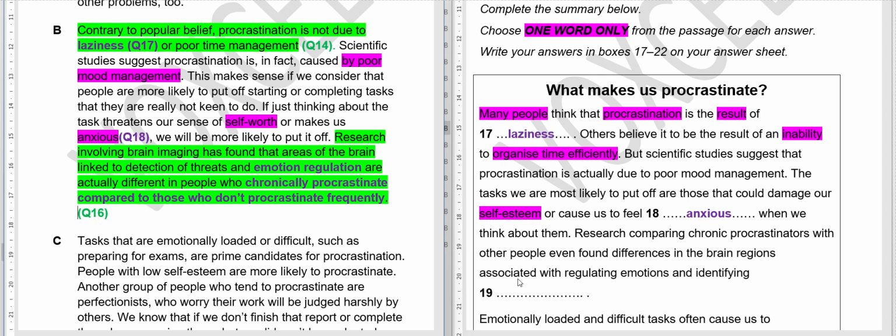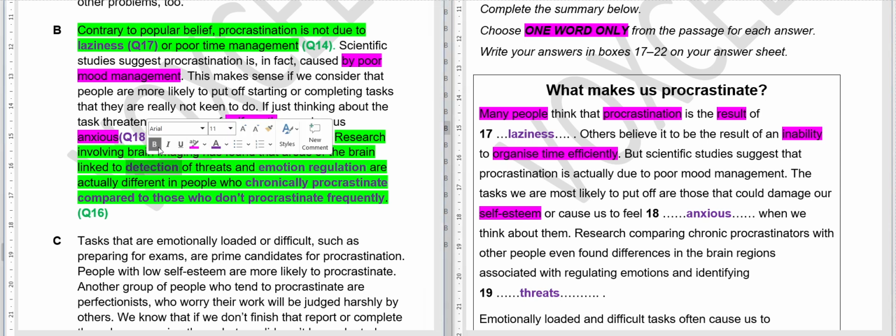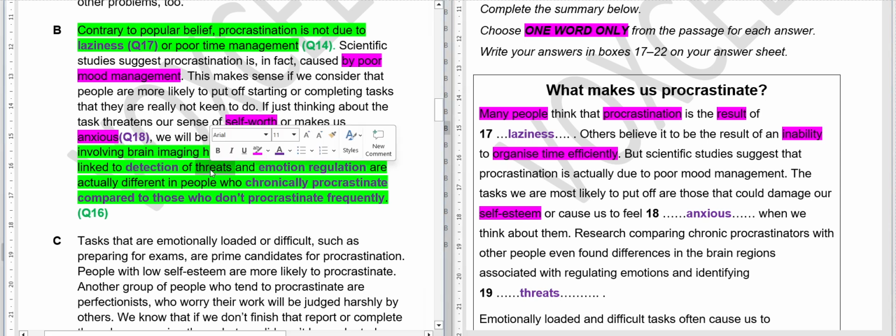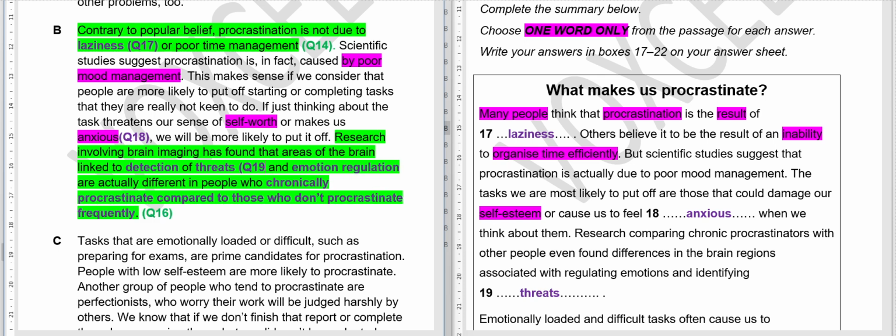I'll give you a few more seconds. Yes, the answer to this should be threats. So if you look here, emotion regulation and for identifying the synonym is given as detection. So because of that, our answer would be threats. This is question number 19.